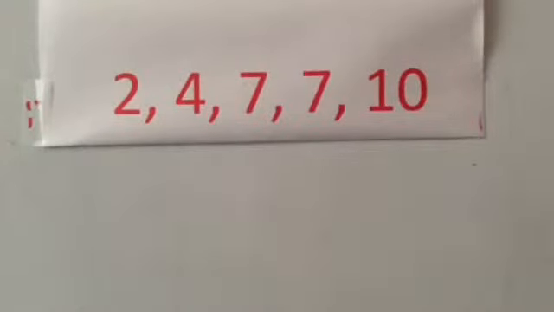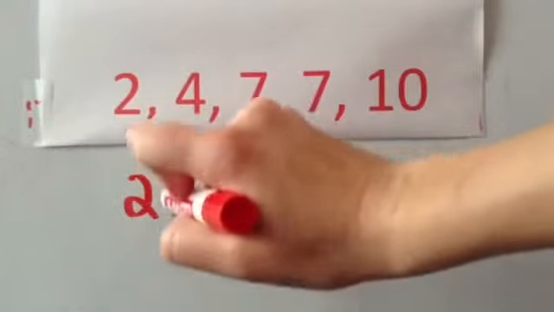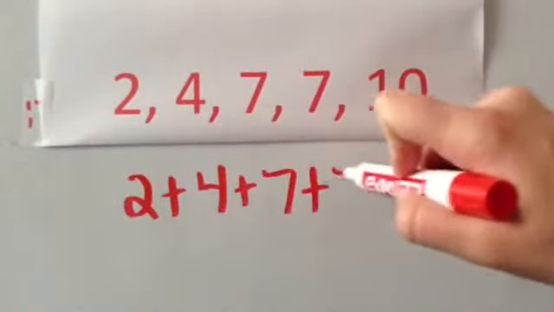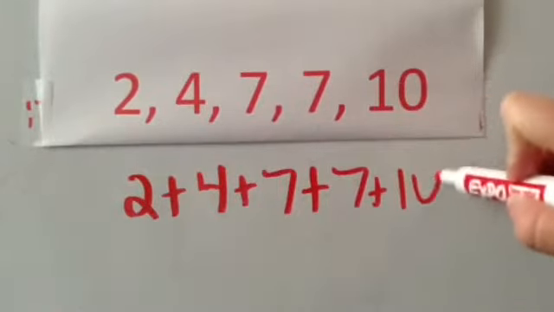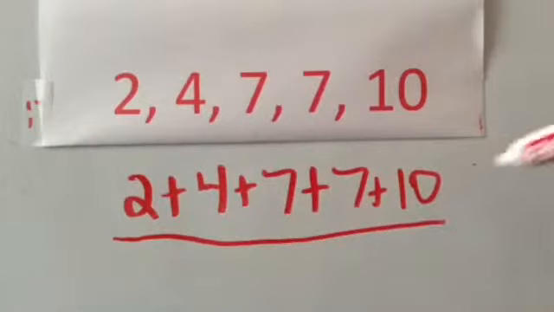So first, let's take the mean of all these numbers. Remember, it's mean to call somebody average, so what we want is the average of these numbers. If you recall, to find an average of a set of numbers, you need to add all the numbers together, 2 plus 4 plus 7 plus 7 plus 10, and then you need to divide by however many numbers there are.